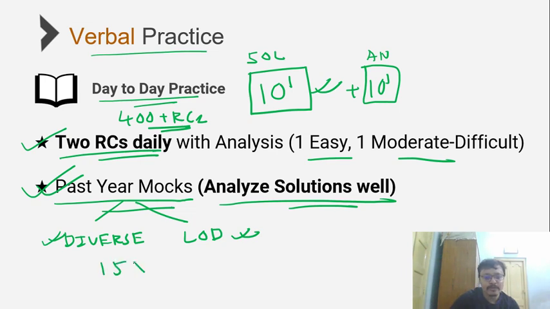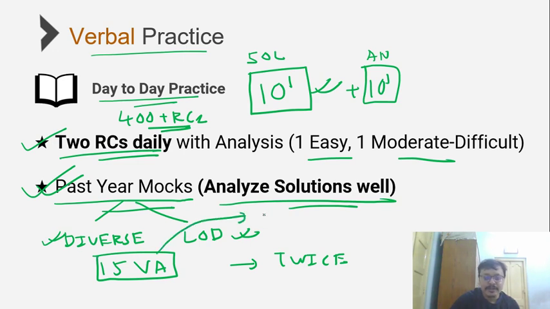Along with that, what you need to do is 15 VA questions twice a week. So when I say 15 VA questions, it's important that it is spread across the areas like para completion, para summary, odd one out, para jumbles.